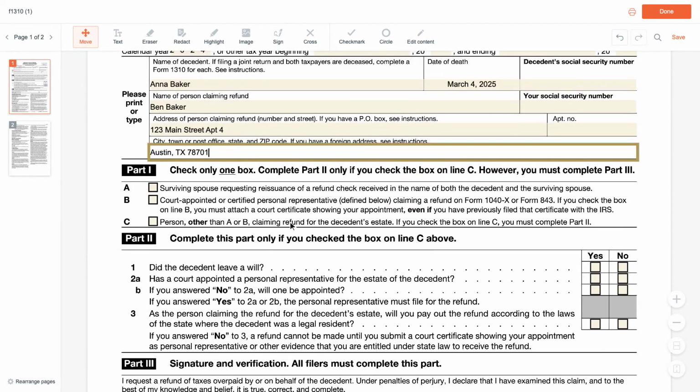Part 1 asks who you are: a surviving spouse, a court-appointed representative, or someone else claiming under state law. Check the box that fits. Box C means you'll answer the questions in Part 2 and may need to attach the death certificate.